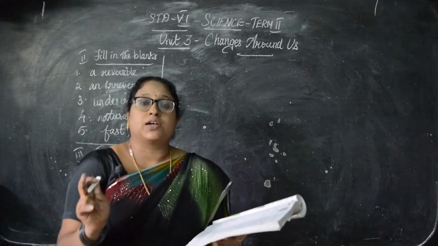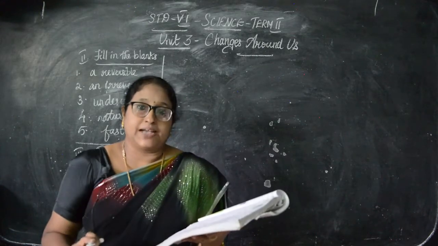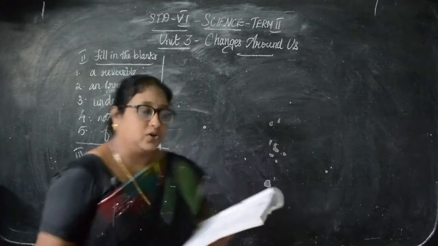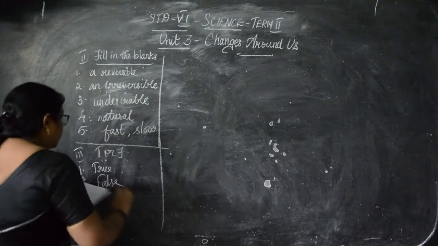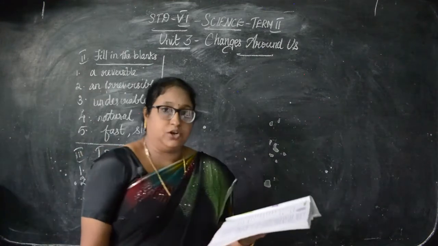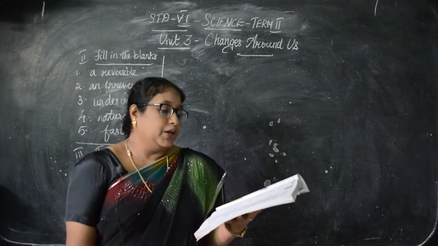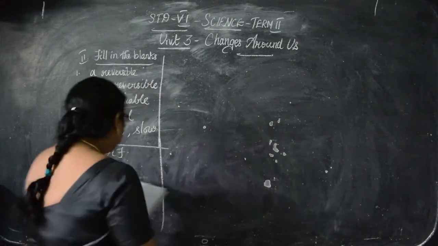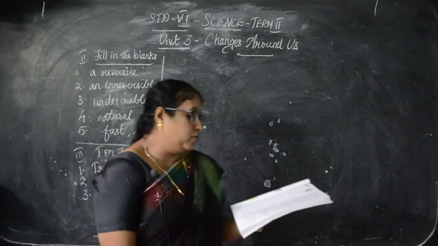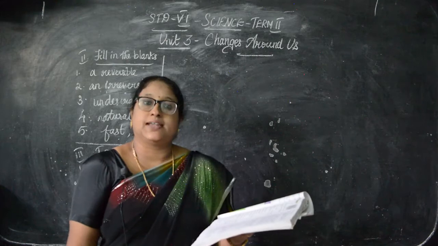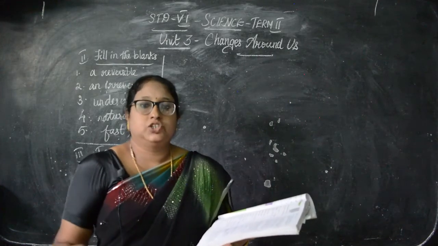So instead of reversible, underline it. What will come as the correct statement? Irreversible. So the full statement will be, burning of matchstick is an irreversible change. Okay, so false. Now, change of new moon to full moon is human made. That is false. So what is the correct statement there? Is the change of new moon to full moon human made, children? No, it's natural. So underline human made, and the correct statement you write is natural change.